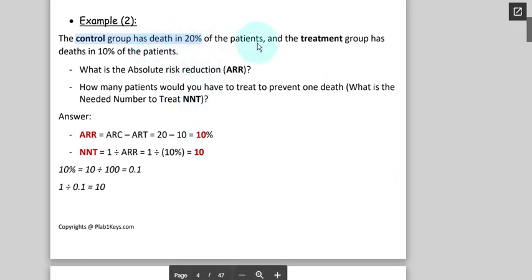This is the same example I am explaining in chart form in my PowerPoint presentation. So what is the absolute risk reduction? The absolute risk for the control group is 20%. The absolute risk for the treatment group is 10%. How much does it improve, how effective is it? 10% effective. What does this mean?